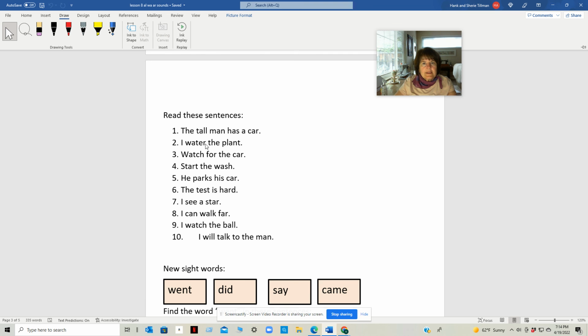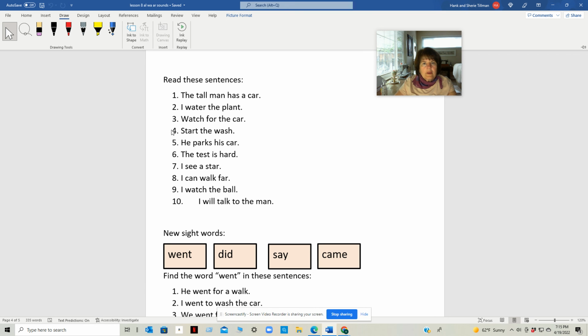Let's read these sentences that have these words in them. Number 1, the tall man has a car. Number 2, I water the plant. Number 3, watch for the car. Number 4, start the wash.